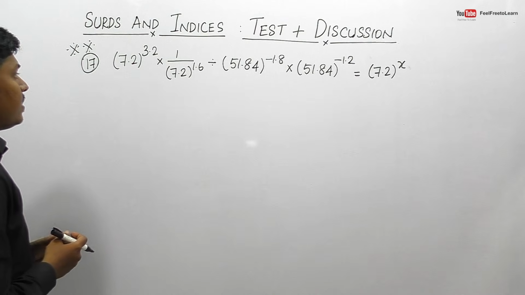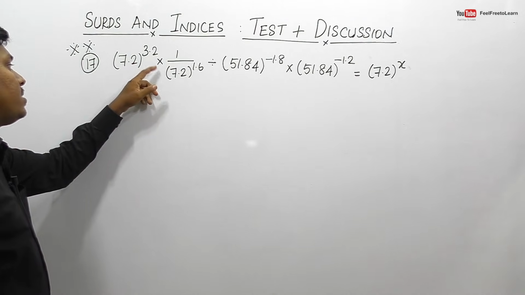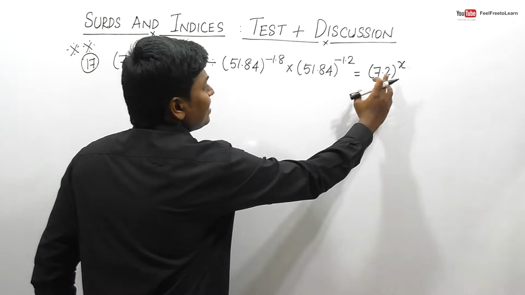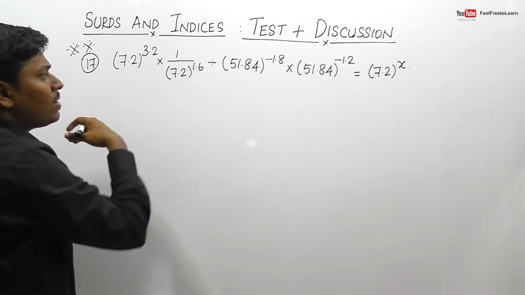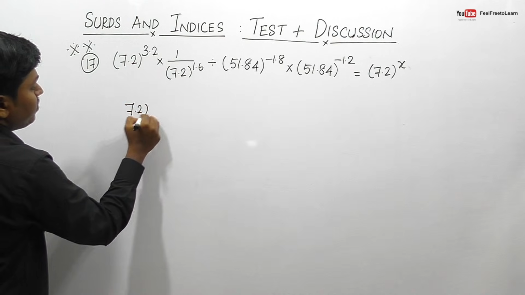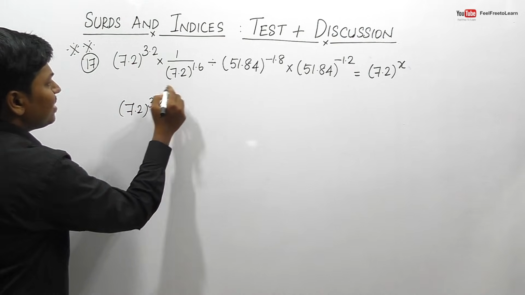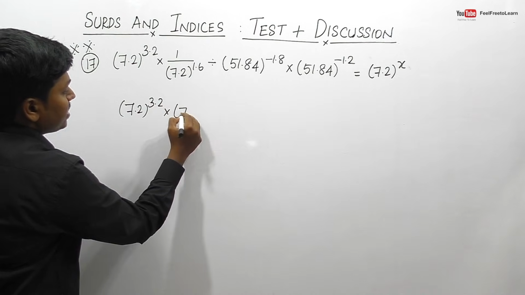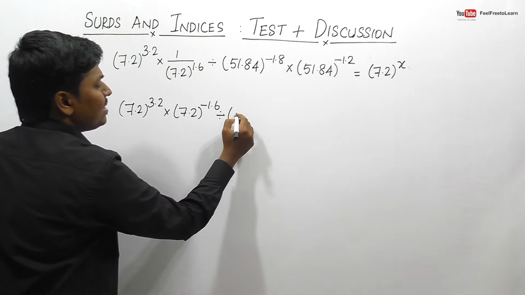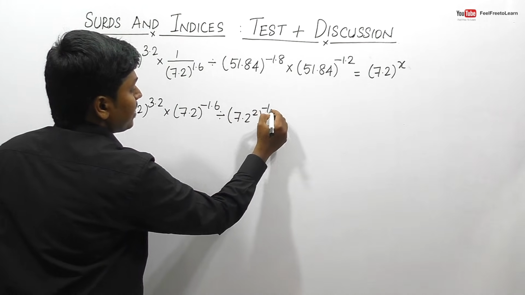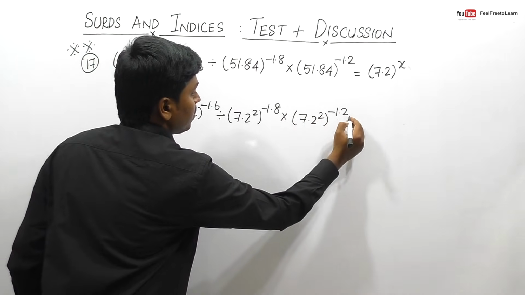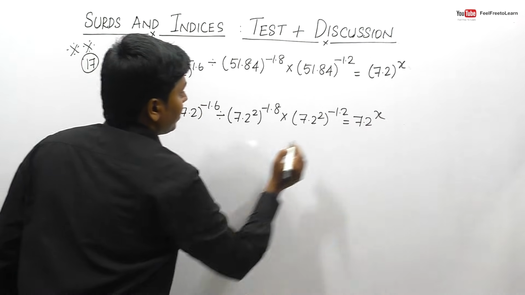Question number 17. 7.2 power 3.2 into 1 divided by 7.2 power 1.6. I think here x is in terms of 7.2 something. So we need to convert all the expression into 7.2 something, right? So this can be written as 7.2 power 3.2, and similarly I think we can bring this denominator to the numerator, friends. 7.2 power minus 1.6. So I think 51.84 will be 7.2 square. So here it is minus 1.8. So similarly this can be done as 7.2 square power minus 1.2 is equal to 7.2 power x.